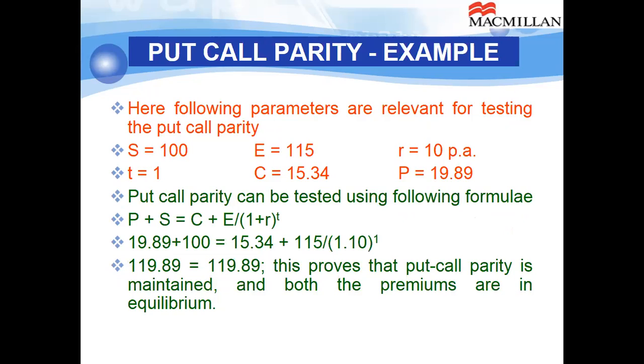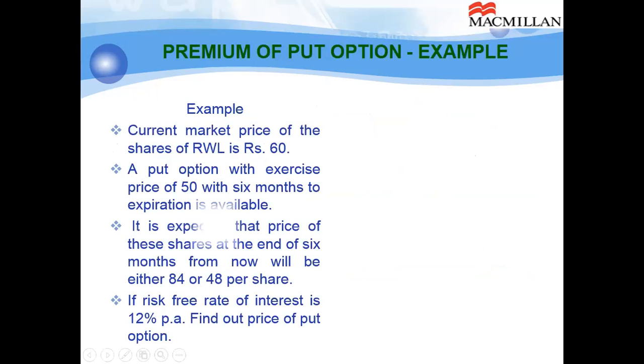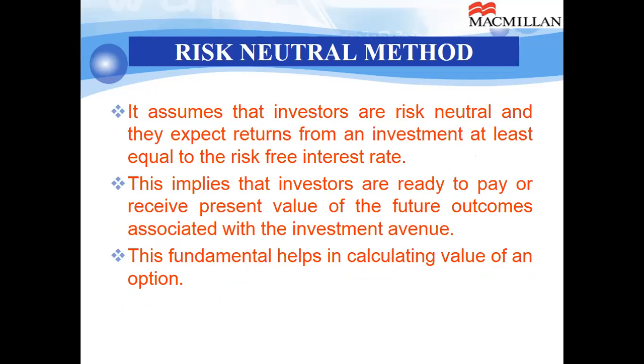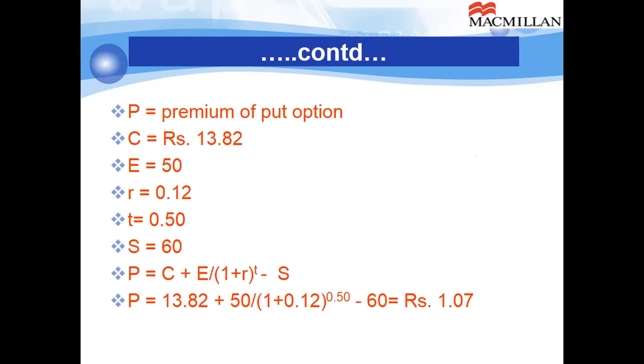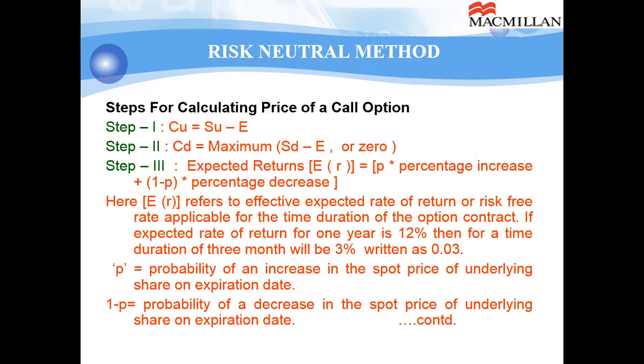So here the following parameters are relevant for testing the put-call parity. S is 100, E is 115, R is 10% per annum, T is 1, that is 1 year, C is 15.34, and P is 19.83. So if suppose P is not given, we can calculate premium by using put-call parity. So if we go back to our previous one, for that also we can calculate the premium, and here also we can calculate the premium.